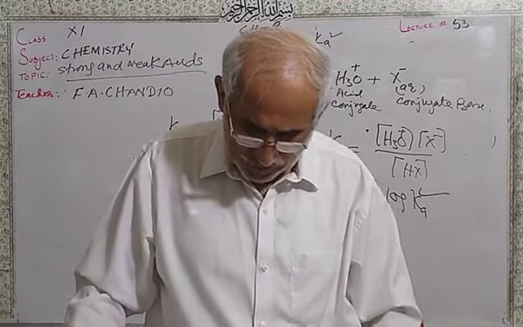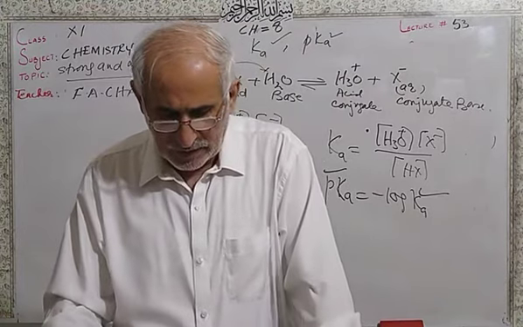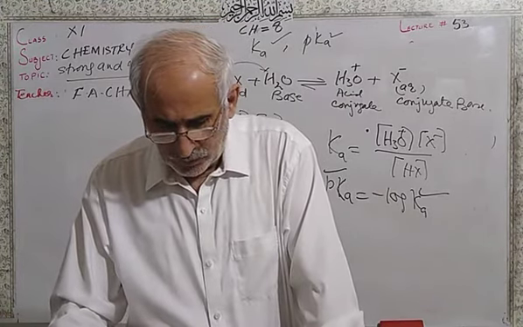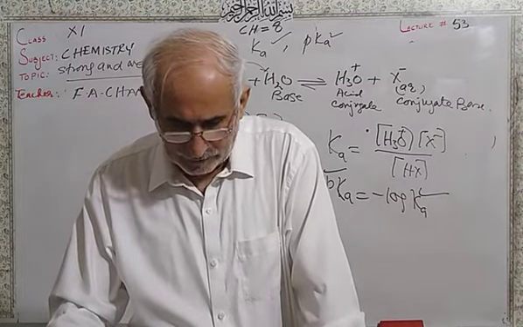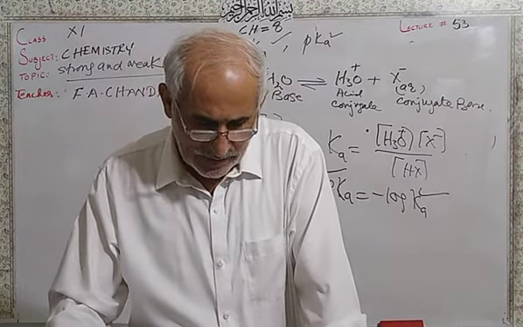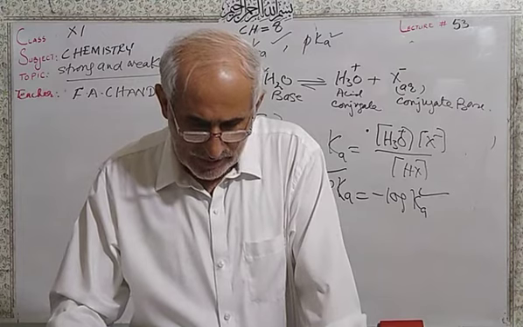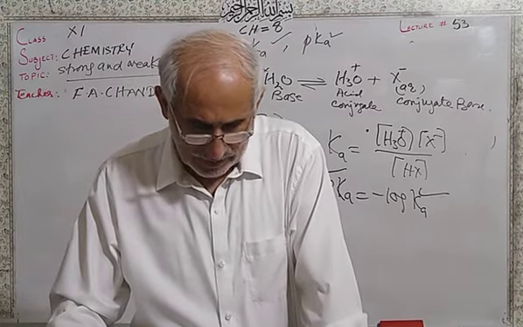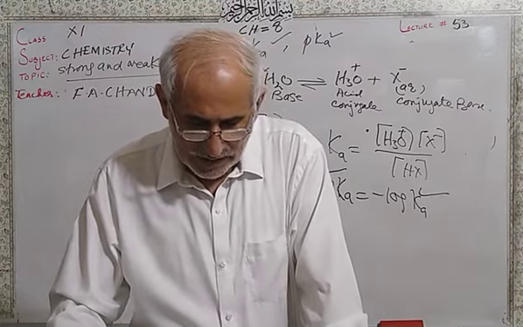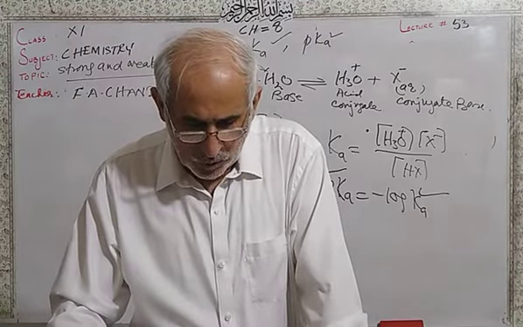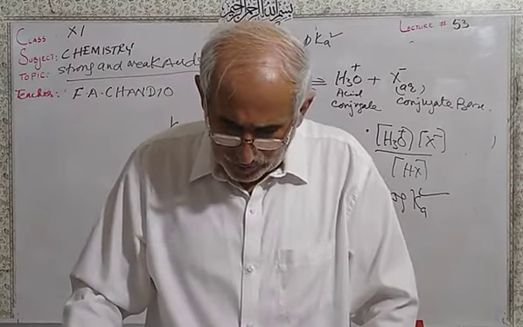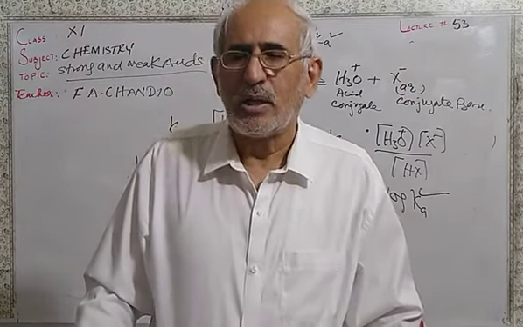Acetic acid shows a Ka value of 1 into 10 raised to power minus 5 and a pKa value of 4.5. Hydrochloric acid is 1 into 10 raised to power 7 and pKa minus 7. Hydroiodic acid is 1 into 10 raised to power 10 and pKa minus 10. Hydrobromic acid is 1 into 10 raised to power 9 and pKa minus 9.